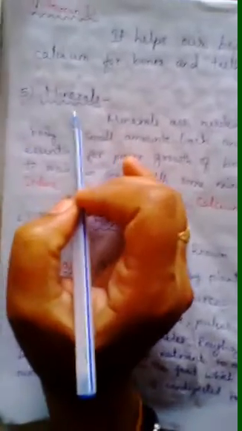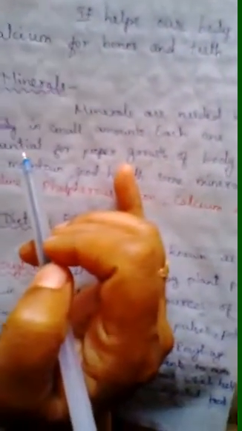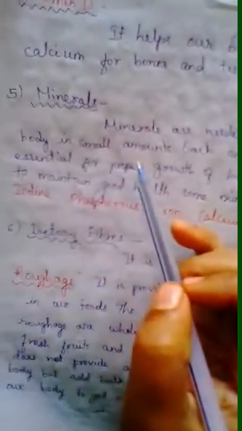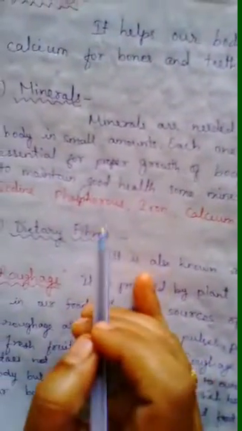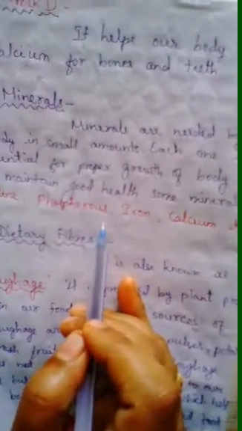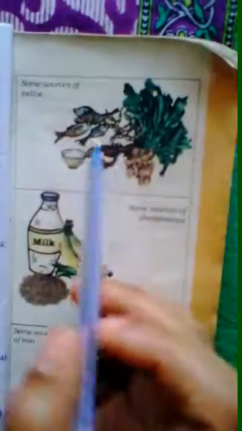Now next is minerals. Minerals are needed by our body in small amounts. Each one is essential for proper growth of the body and to maintain good health. Some of the minerals are iodine, phosphorus, iron, calcium, etc. So students, see the picture.